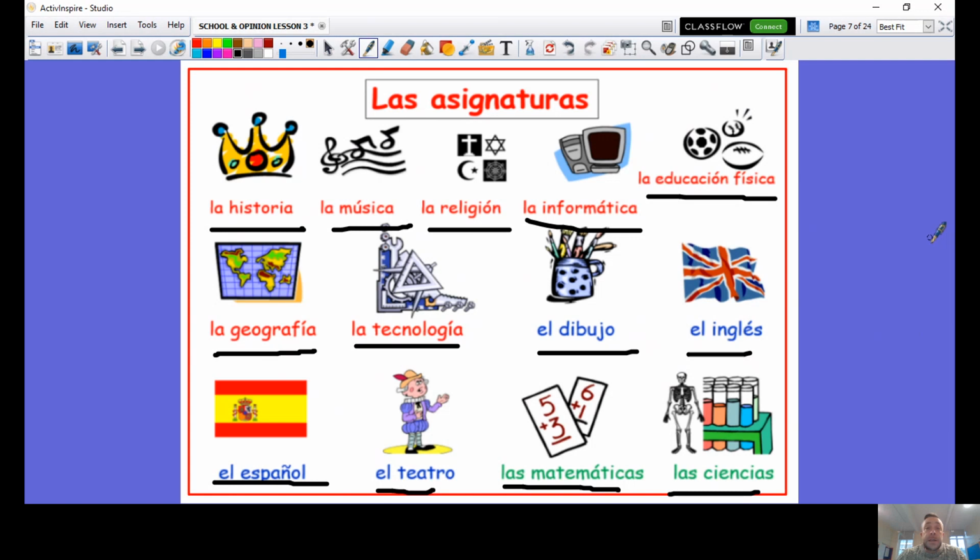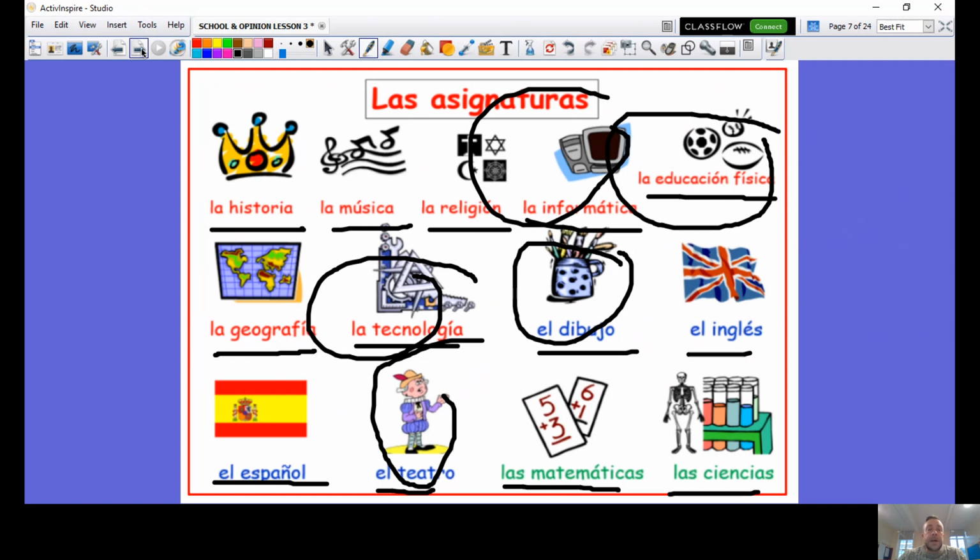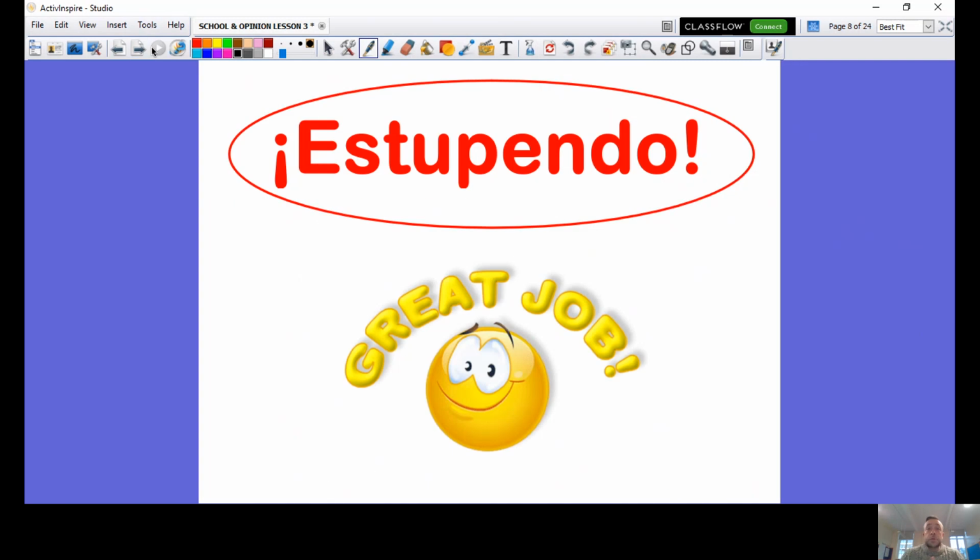How do we say IT in Spanish? That's correct. La informática. How do we say art in Spanish? El dibujo. How do we say drama in Spanish? That's right, el teatro. How do we say DT, design technology, in Spanish? That's right, la tecnología. And last question, how do we say PE, physical education, in Spanish? That's right, la educación física. Muy bien. Give yourself an estupendo.